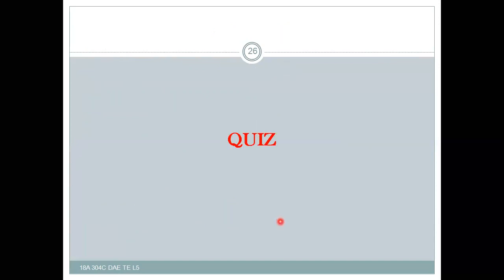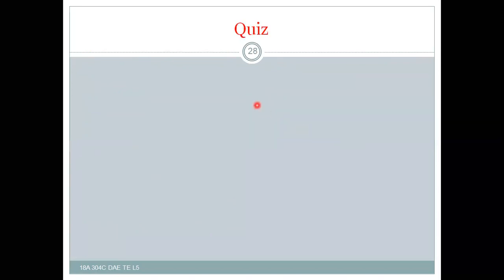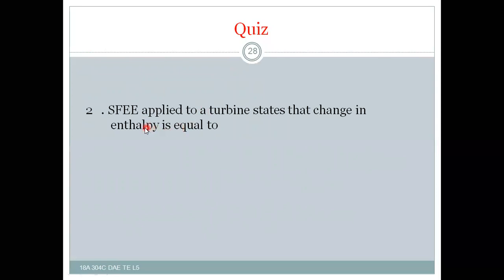Let us have a small quiz on this lesson. Steady flow energy equation applied to a boiler states that heat transferred Q12 is equal to simply H2 minus H1, that is change in enthalpy. Right? This is the answer. And next is the second quiz. Steady flow energy equation applied to a turbine states that change in enthalpy is equal to simply work output, that is work done by the turbine.